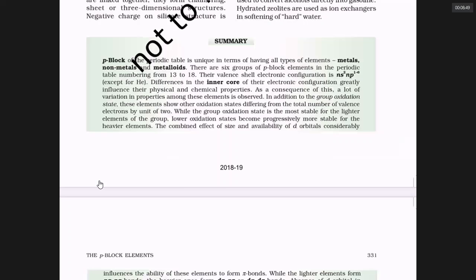It means aluminum has a tendency to lose electrons. Thallium is not having such tendency. Those which have a tendency to lose electrons have negative electrode potentials. Those which have a tendency to gain electrons have positive electrode potentials.